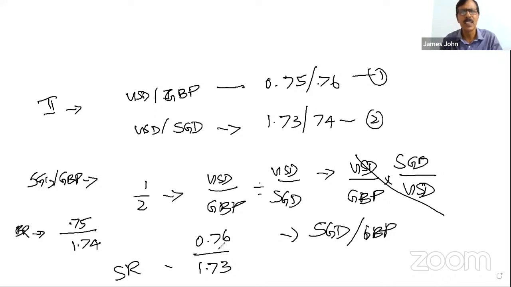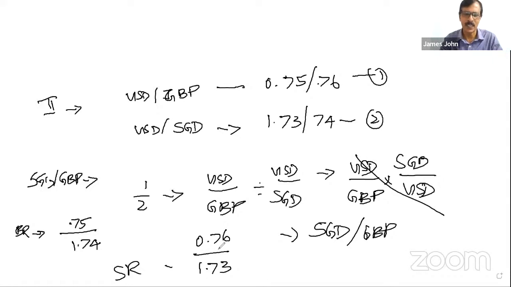His question is why 0.75 divided by 1.74, why not 1.73 divided by 0.76? If you are doing the USD SGD as the numerator, you will not get the answer.